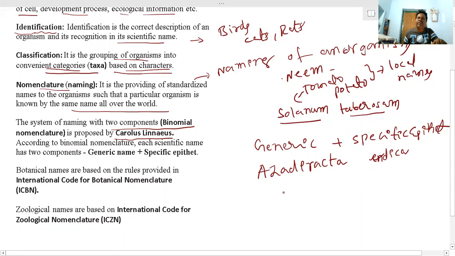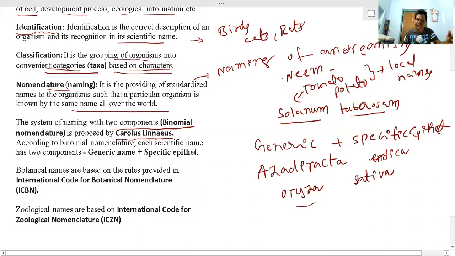One more example, Oryza sativa. Oryza is a generic name and a genus, where we can include different kinds of species. For human beings, it is Homo sapiens. Also Rattus, Solanum melongena, Solanum tuberosum. So different names are present here.